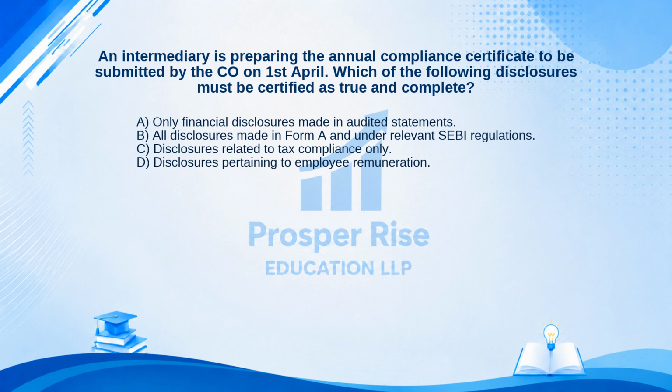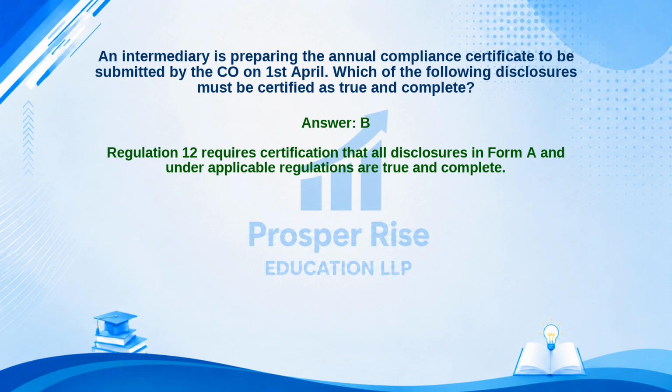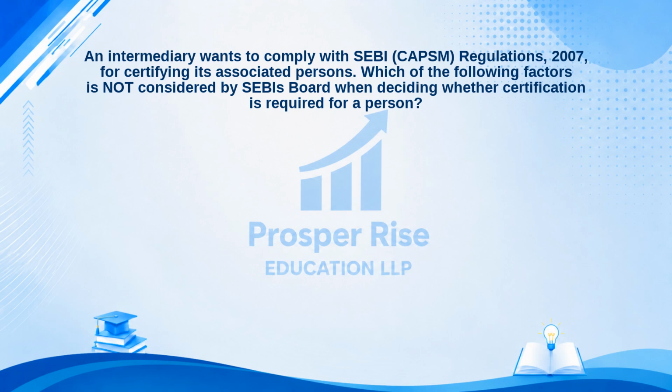Take a moment to pause the video and decide. The correct answer is option B. Let's see why. Regulation 12 requires certification that all disclosures in Form A and under applicable regulations are true and complete. Here is another practice question.